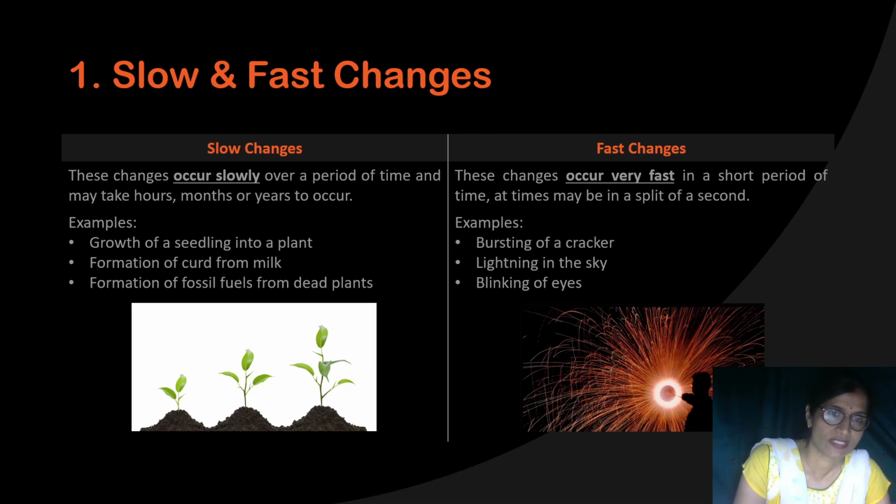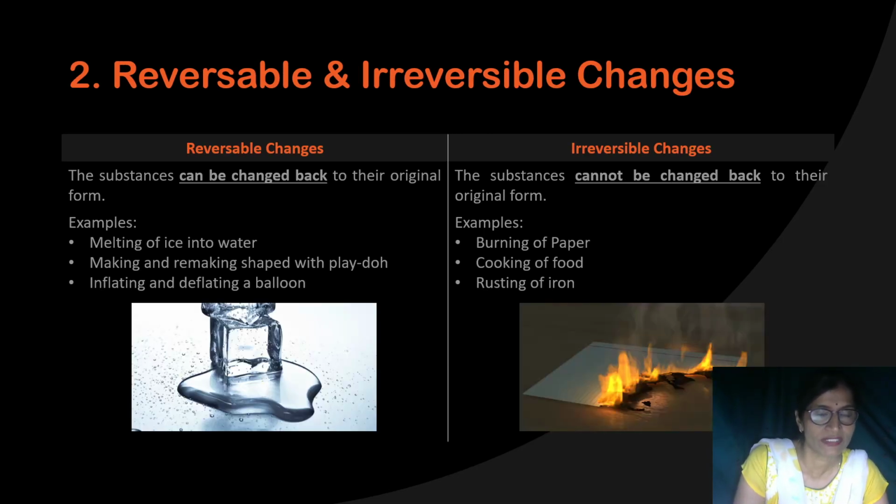But some of the changes, like bursting of a cracker, burst within seconds or sometimes it will take 1 or 2 minutes. Lightning in the sky, within a fraction of a second, as you blink your eyes, you can see the lightning in the sky. Then blinking of eyes. These changes occur very fast in a short period of time, at times maybe in a fraction of seconds. So these changes which take place very fast, they are fast changes.